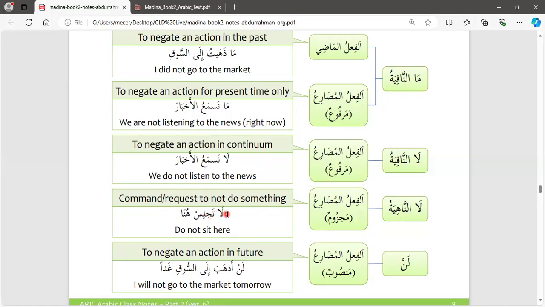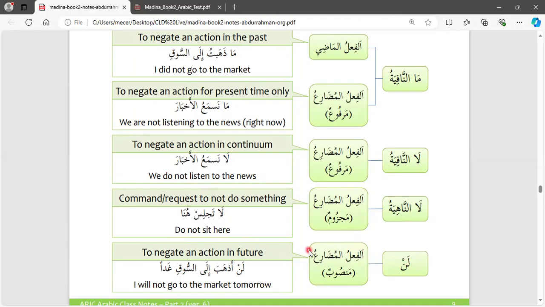You command with la tajlis, and it changes the fi'l mudari marfu'un into majzumun. Here you can see the difference: tajlis with a sukun, and here it was a dhamma, which is marfu'un. So take note of the changes that happen.